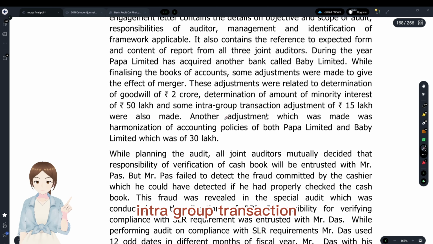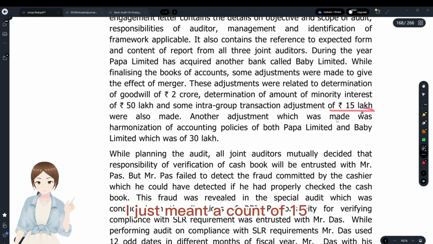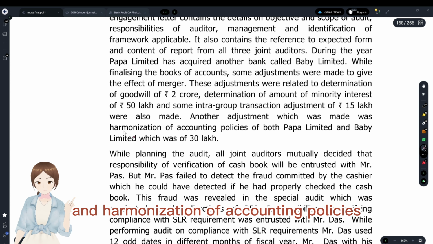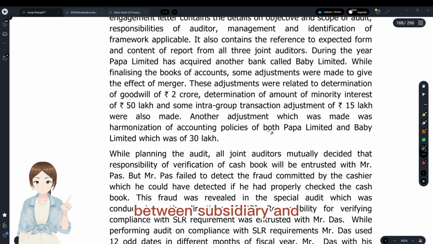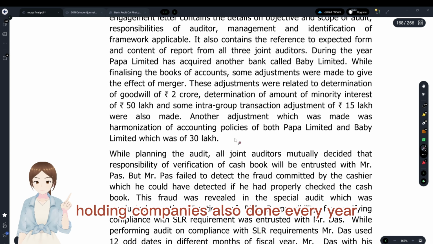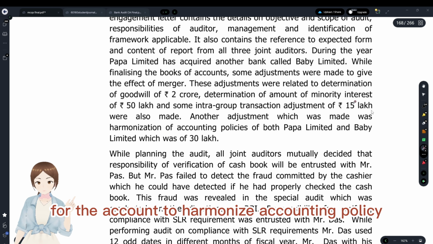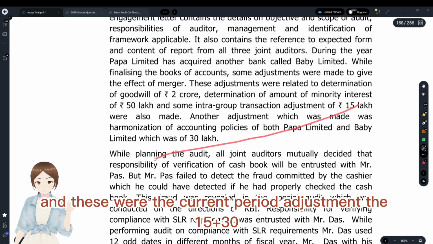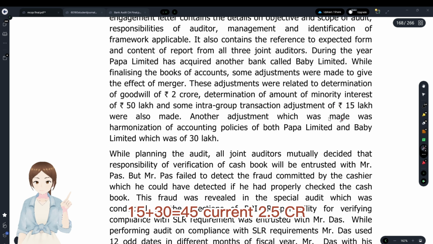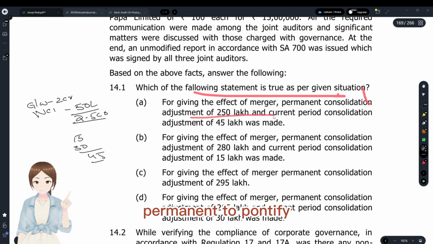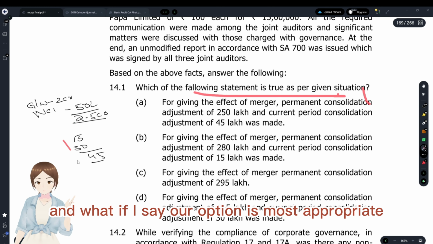These were permanent things. Intragroup transaction adjustment amount is 15 lakhs. That is done on a yearly basis, so it's a current period adjustment. And harmonization of accounting policies between subsidiary and holding company is also done every year, so these were current period adjustments. 15 plus 30 is 45 current, 2.5 crore permanent, and 45 crore. Option A is the most appropriate answer.